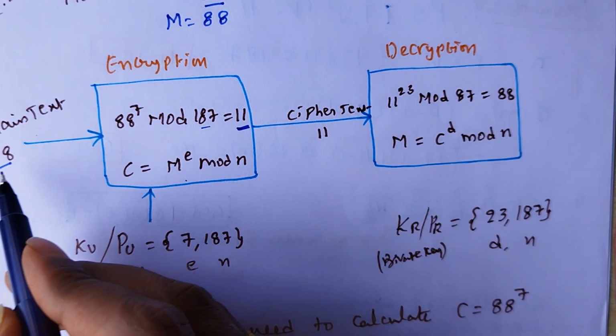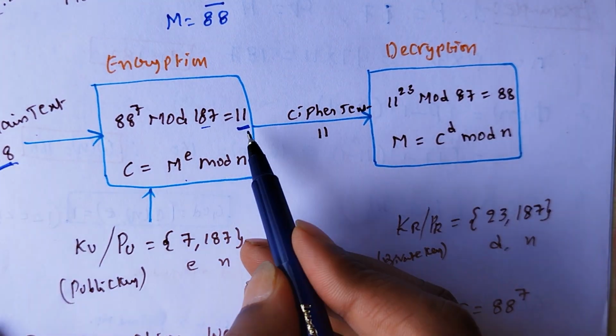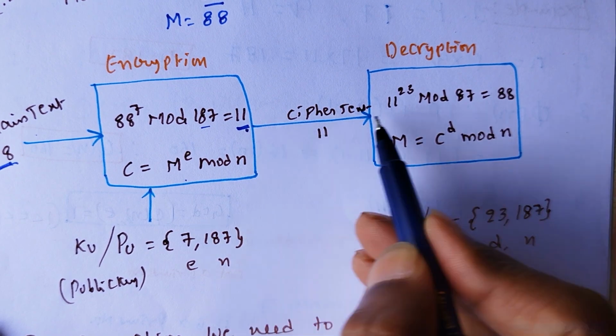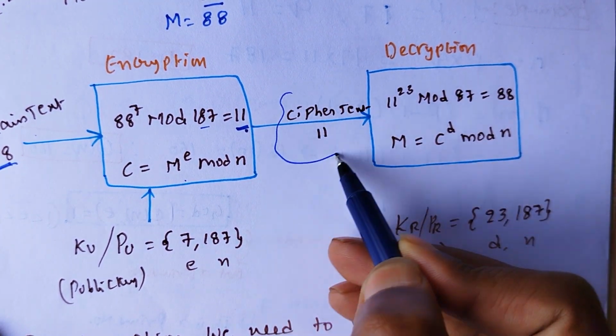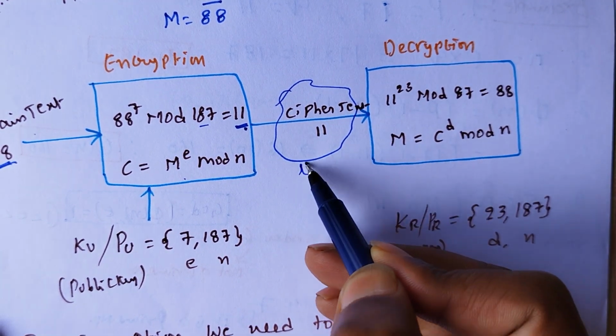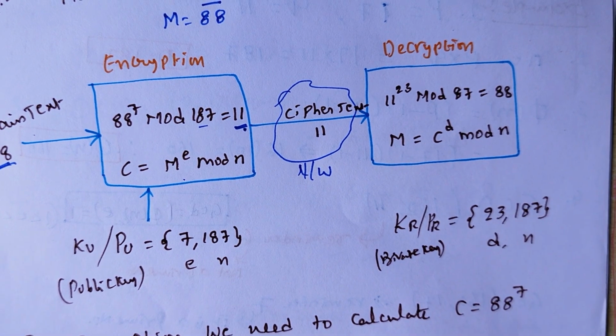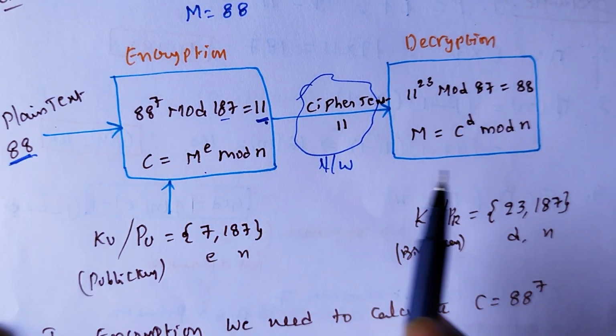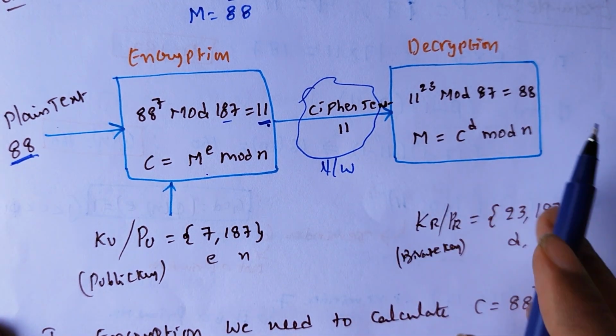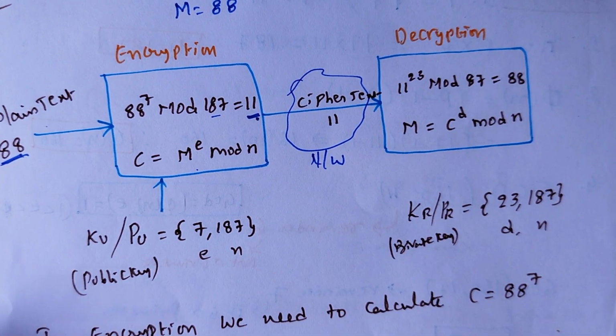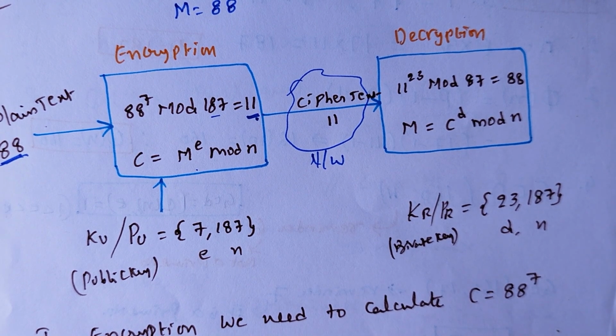It means the plain text 88 is converted to 11, and the 11 is transferred over the network. The original data is 88, that is converted to 11, and on the receiver side, to display the data, it has to be displayed as plain text.